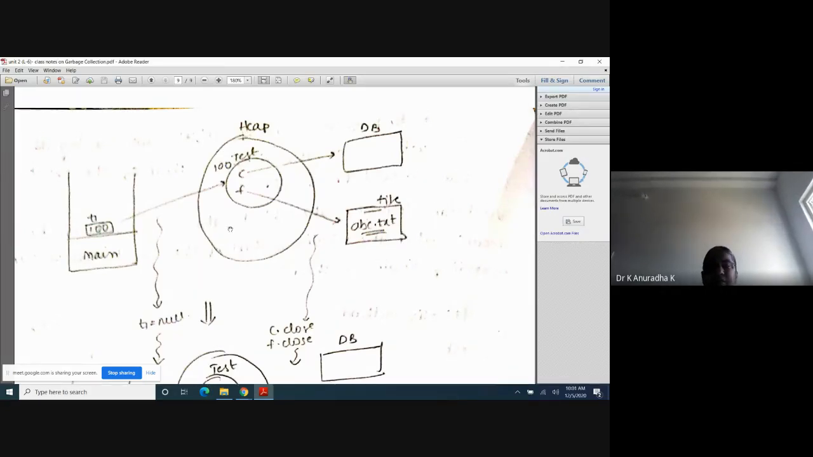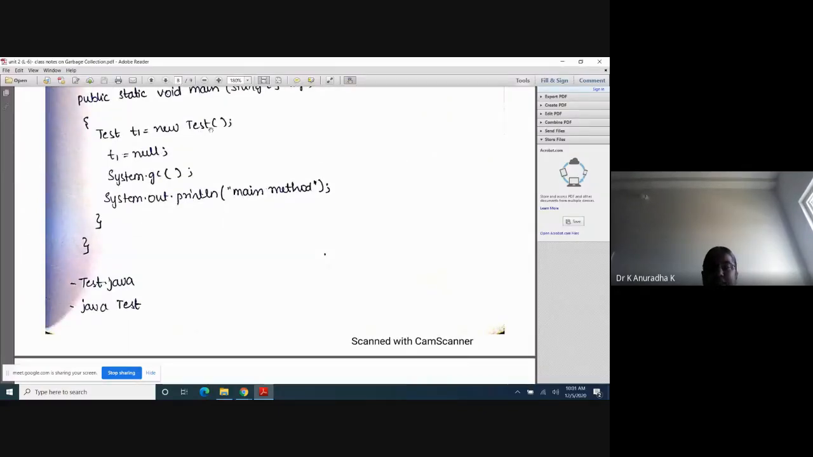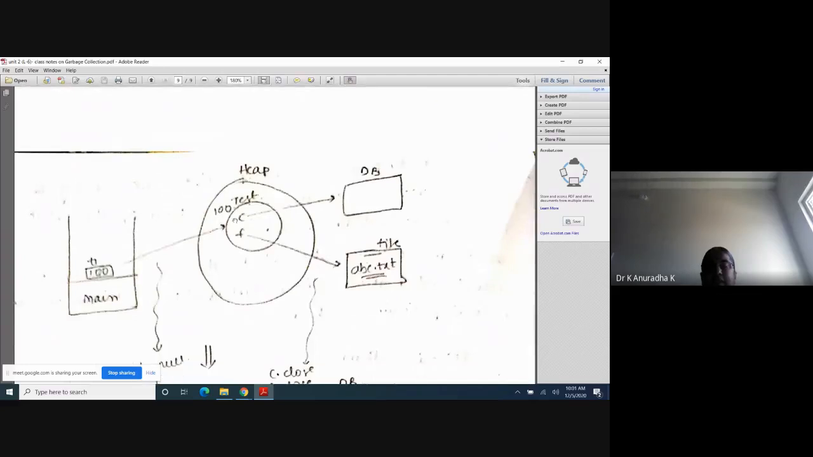Next, after that, what am I writing here? Here one object is created. With this object creation, what will happen in the memory? One object is created inside the memory and the reference variable is pointing to this object, and inside this object we are opening two database connectivities with C and F. When you write Test T1 is equal to new Test, this is happening, with that one statement.